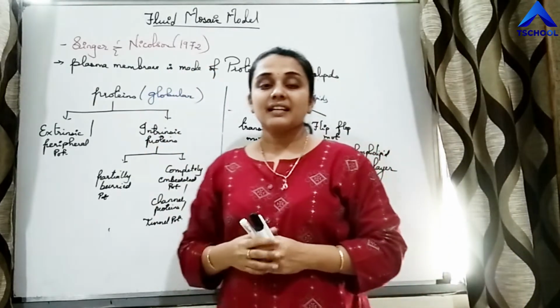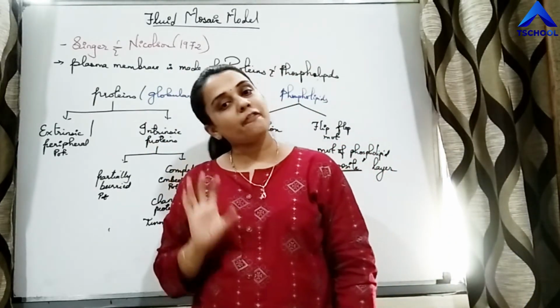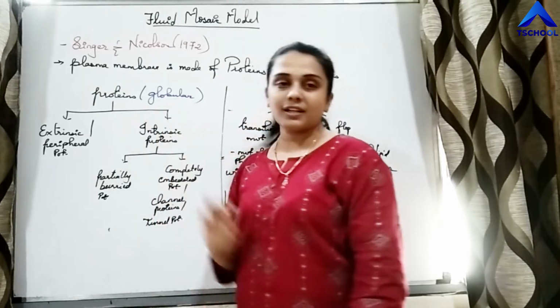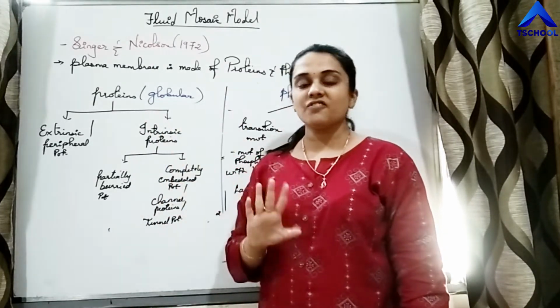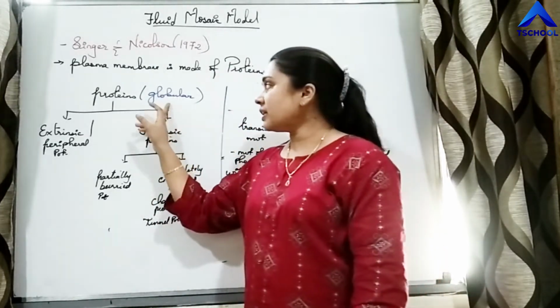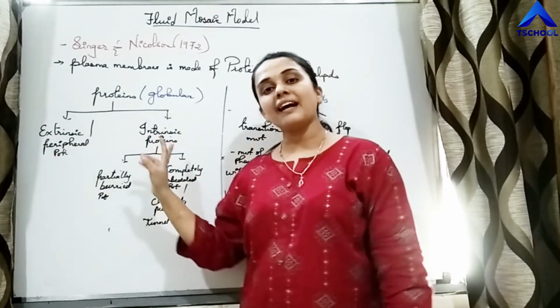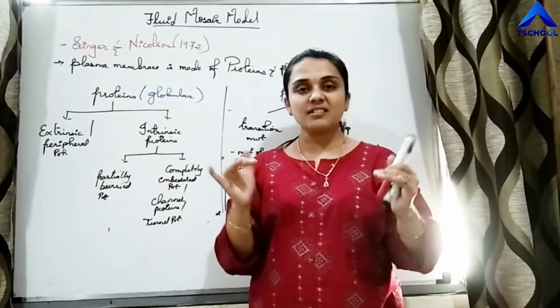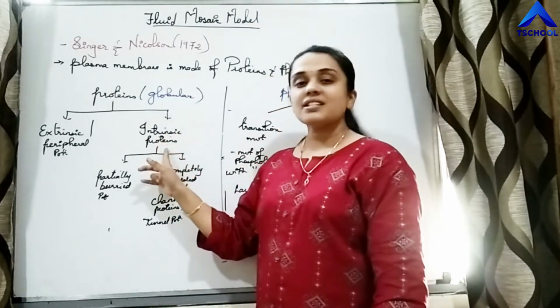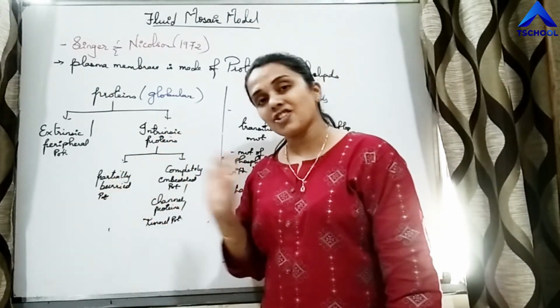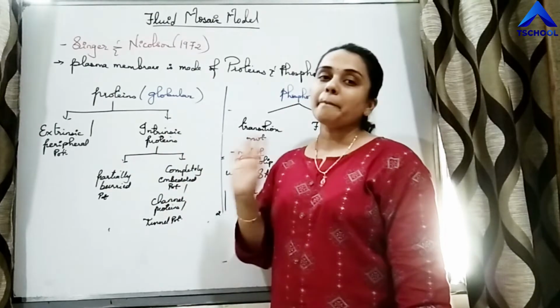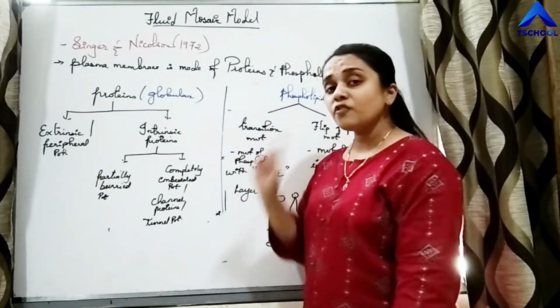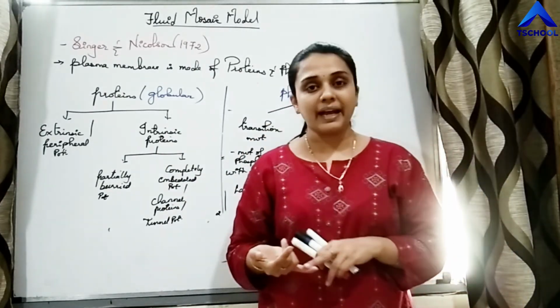This says that the plasma membrane is made up of proteins which are globular type and phospholipids which are amphipathic. Proteins are extrinsic and intrinsic. Extrinsic means outside, intrinsic means inside. Intrinsic proteins can be either partially buried or completely embedded. Phospholipids are present in a bilayer.